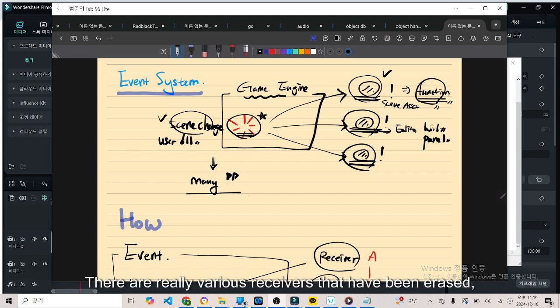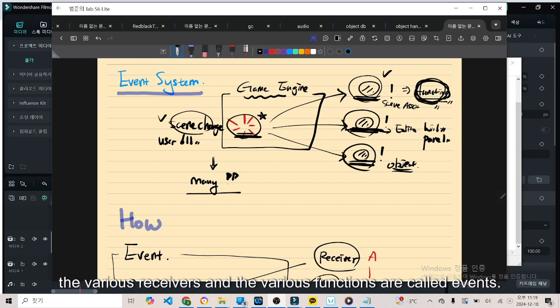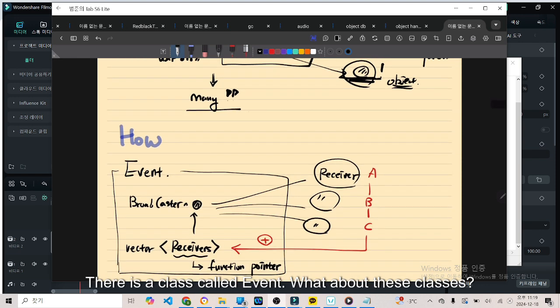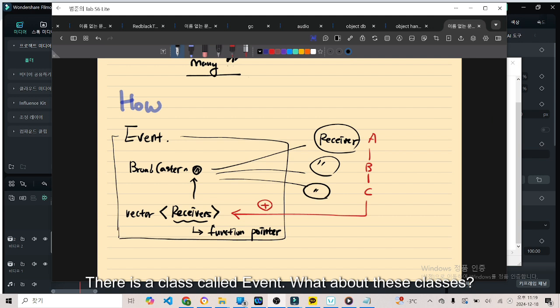There are really various receivers, and these receivers are functions. So by the occurrence of events, the various events that I want to perform, the various receivers and the various functions are called events. Now, how did you implement it? There is a class called event.